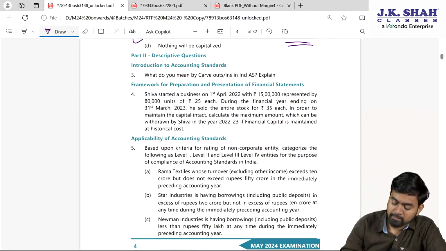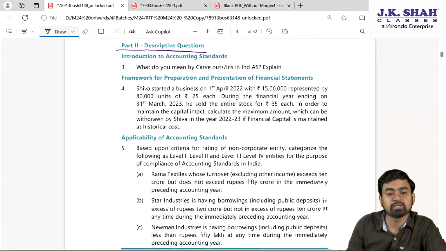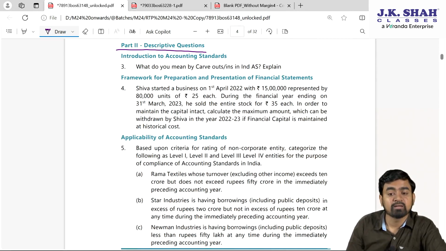I hope this part is clear. Now, part 2, descriptive question, my dear students. Try and understand. Introduction to Accounting Standard.